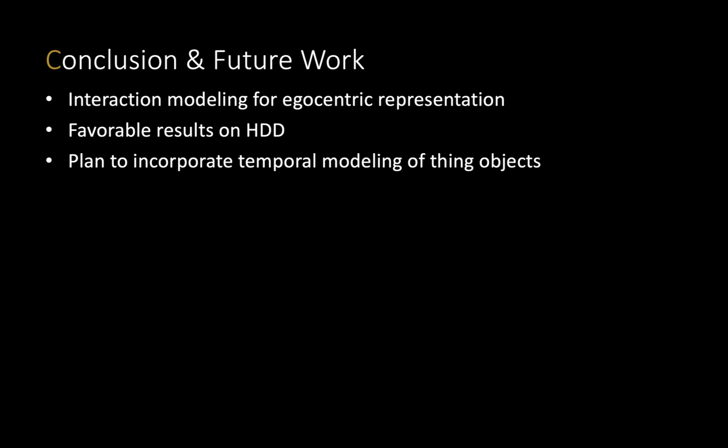For future work, we plan to incorporate temporal modeling of thing objects into the proposed framework, as it is an important cue in interaction modeling. With that, the framework will enable tactical behavior anticipation and driver behavior modeling, and potentially trajectory prediction of thing objects.